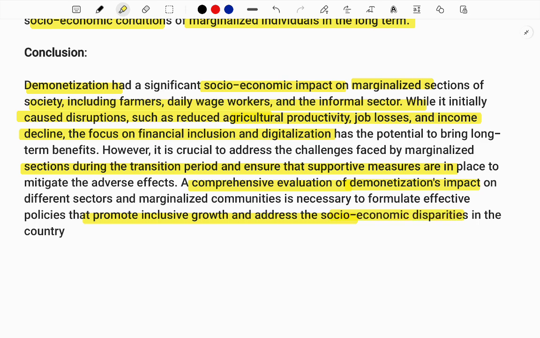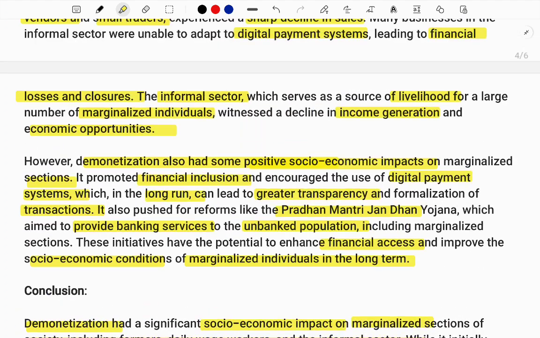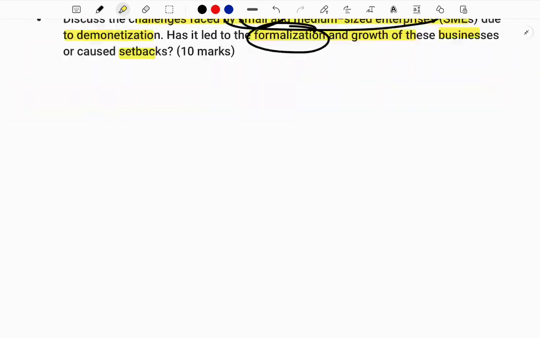Even during the COVID-19 situation, the digital economy was one thing that saved us during the pandemic. This is one good thing you can realize. So this is how you need to have a balanced understanding and answer on these things.